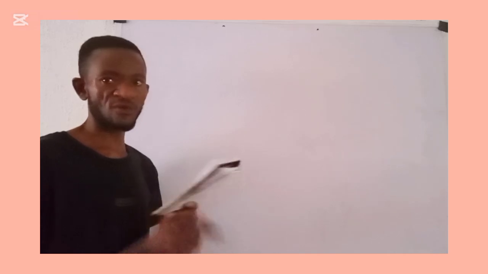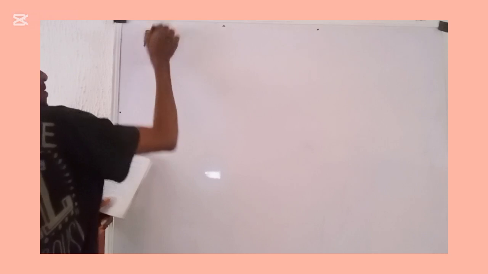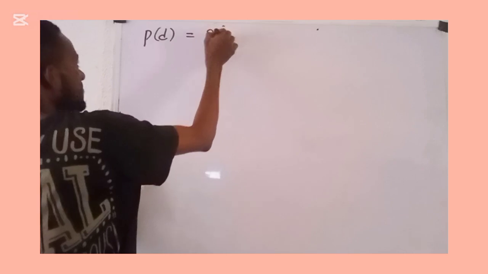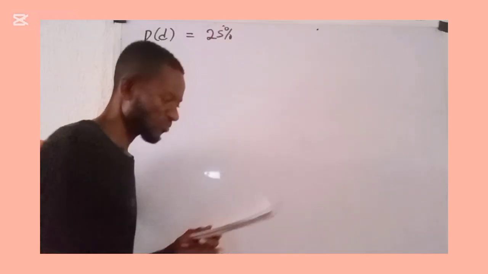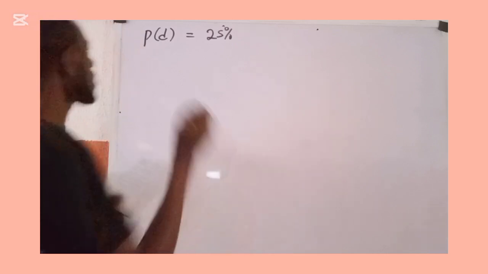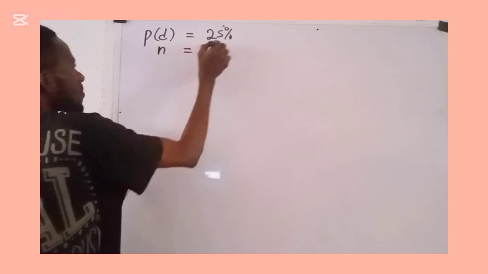Let us take a question. That question says, and I read, the proportion of defective items in a manufacturing plant is 25%. Let me just write it: P of D, the proportion of defective, is given as 25%. They say in a random sample of 8 items, so our n equals 8.